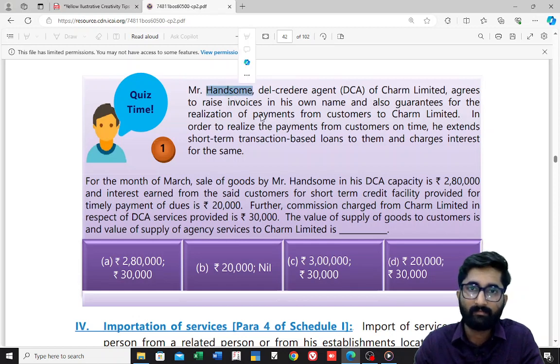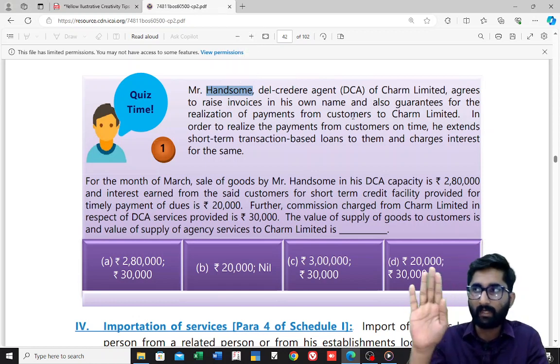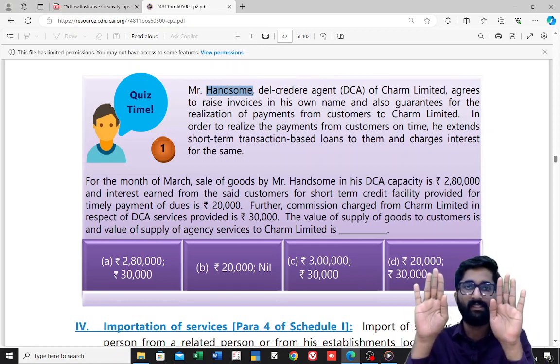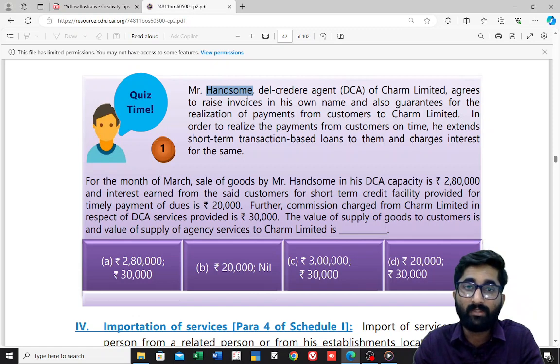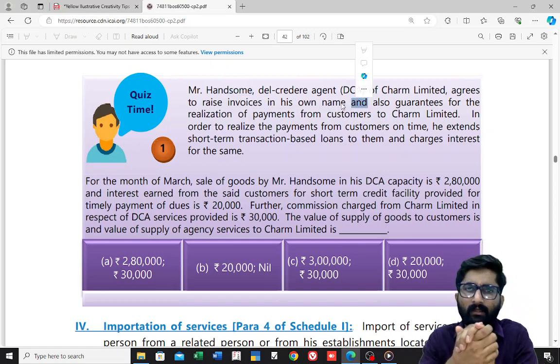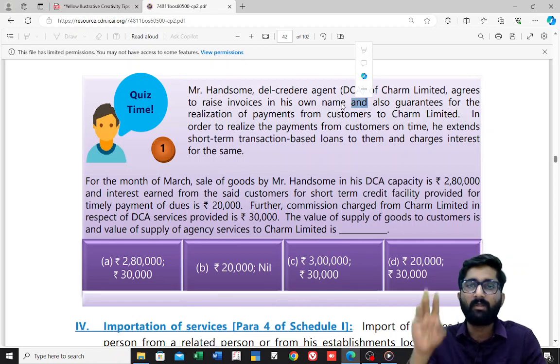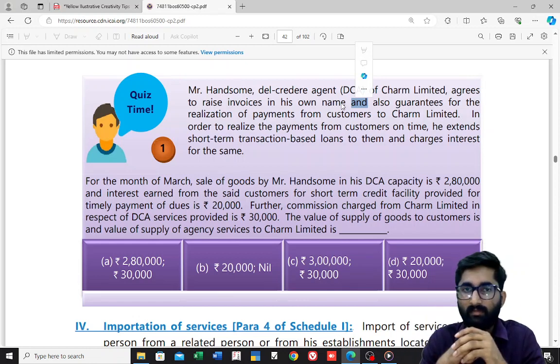Mr. Handsome, a del credere agent of Charm Limited. So there is one Charm Limited and Mr. Handsome, the del credere agent, agrees to raise the invoice in his own name. In his own name, that means he is an agent as per para number 3 of schedule number 1. This point is applicable. He is an agent.